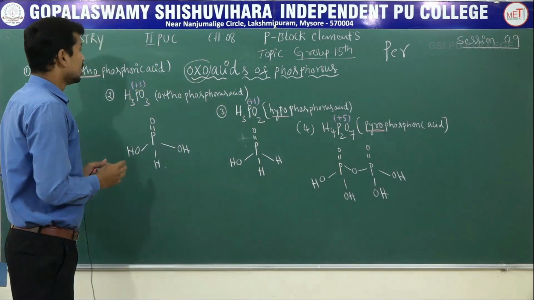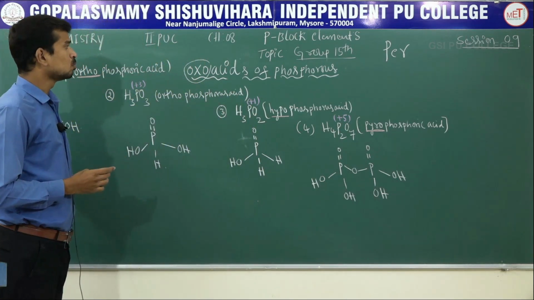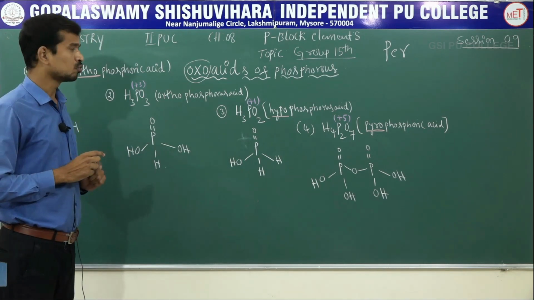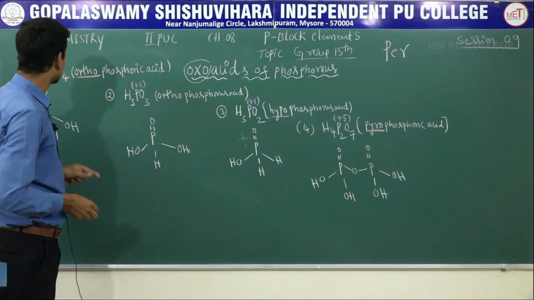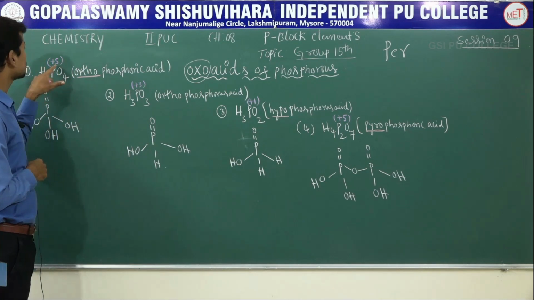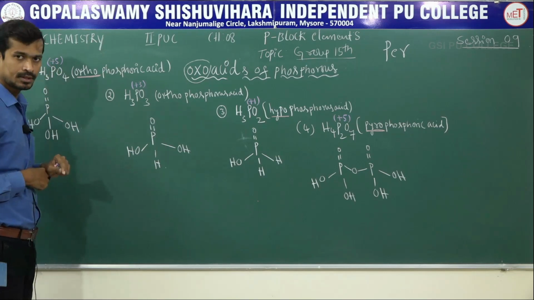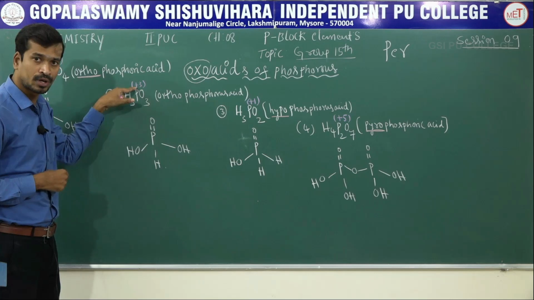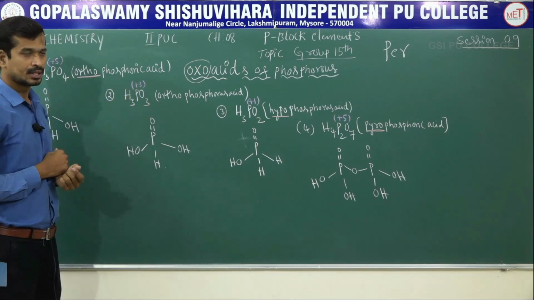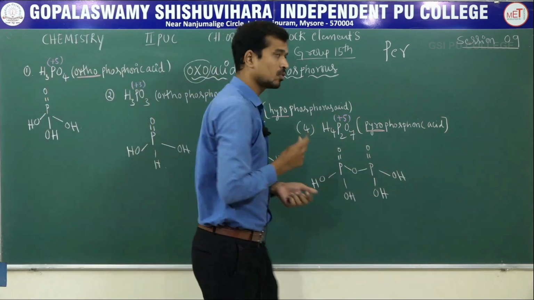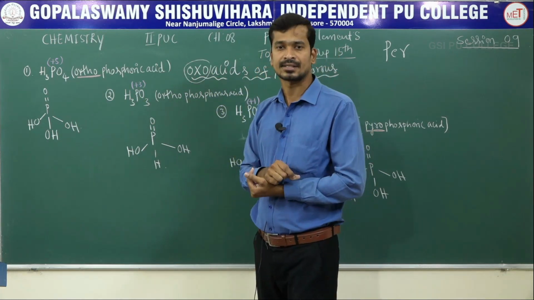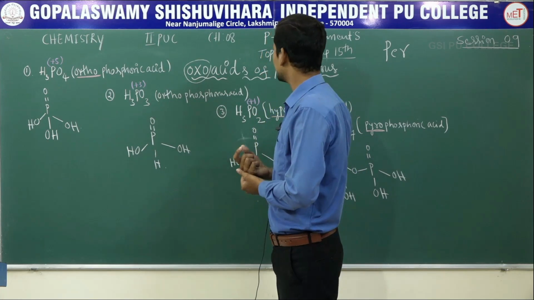Let us consider phosphorus forms two series of acids. Two series, which ones? One is phosphoric, which means the oxidation state of phosphorus in phosphoric acid group is +5. The other is phosphorus, which means the oxidation state of phosphorus is +3. These are the examples of oxo acids of phosphorus. What are the general characteristics of oxo acids of phosphorus?